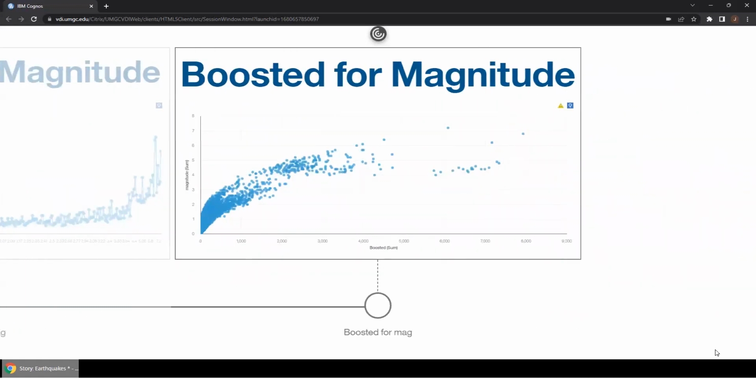And finally, this boosted for magnitude figure shows the calculations of the previous top driver, which is again distance, depth, gap, and significance multiplied by the current magnitude, which produces the field boosted. And as expected, the boosted sum increases as the magnitude increases.